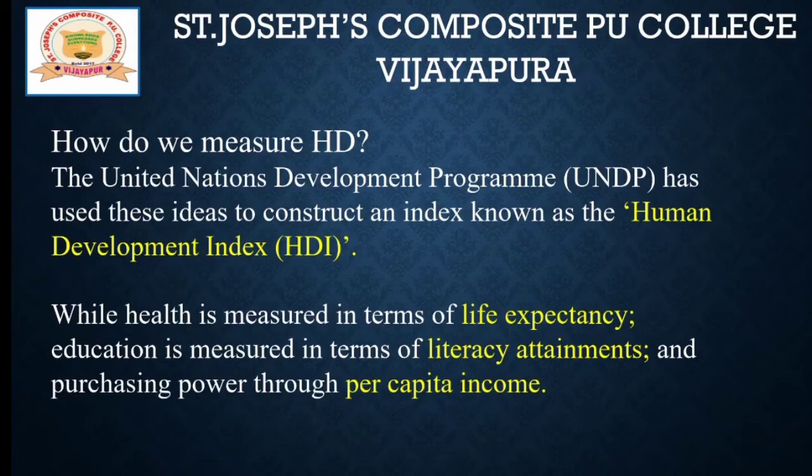Then how do we measure human development? As we know, Amartya Sen defined it as the expansion of people's capacity to attain at least minimum capabilities like health, education as well as income. That is human development. Then how to measure it? The United Nations Development Program, or UNDP, has used these ideas to construct an index, the human development index.